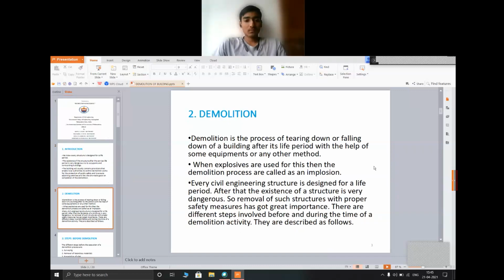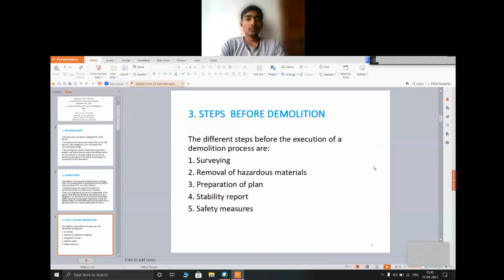Demolition. Demolition is the process of tearing down or falling down of building after its life period with the help of some equipment or any other equipment. Next, steps before demolition. The different steps before the execution of a demolition process are surveying, removal of hazardous material, preparation of plan, stability report, safety measures.